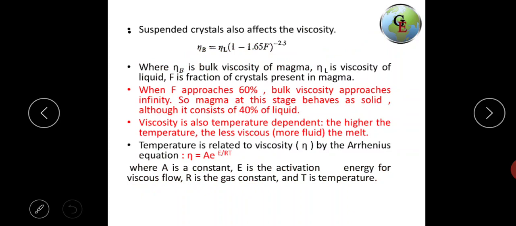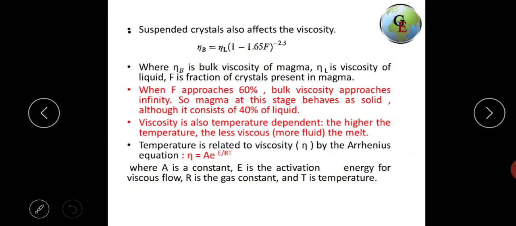Here what it is trying to explain is that when the fraction of crystals in the magma increases up to 60%, the magma does not behave as a liquid, it behaves as a solid, although it consists of 40% liquid within it.